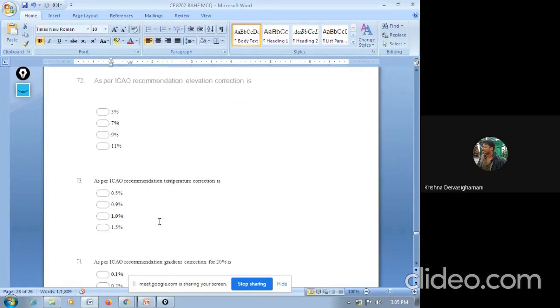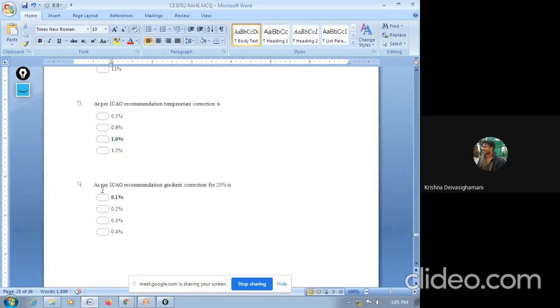Next question. As per ICAO recommendation, the temperature correction: 0.5, 0.9, 1, 1.5%. So the answer is 1%. Elevation correction 7%, temperature correction 1%. As per ICAO recommendation, the gradient correction. So gradient correction is 0.1%, 0.2, 0.3, 0.4. The answer is 0.1% for 20%.